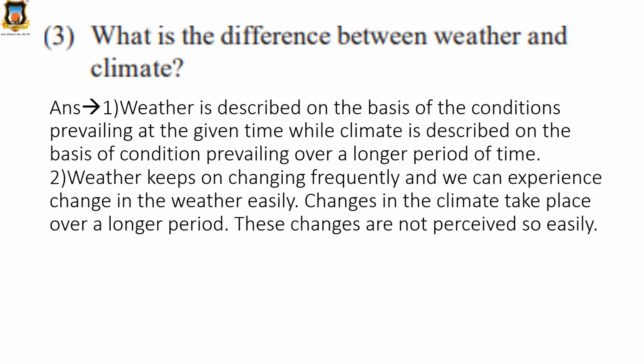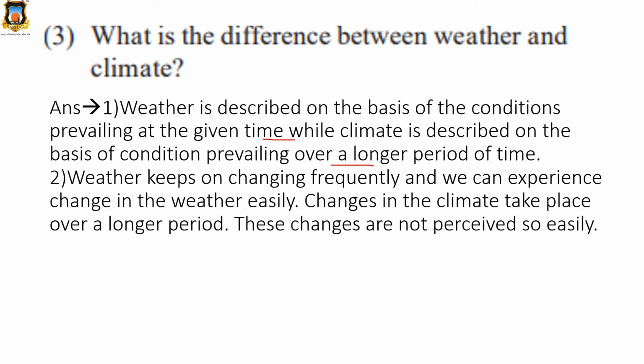What is the difference between weather and climate? Now you all have done the lesson, so you should be able to give the answer. Weather is described on the basis of conditions prevailing at a given time, meaning the time at which we observe the weather, while climate is described on the basis of conditions prevailing over a longer period of time.